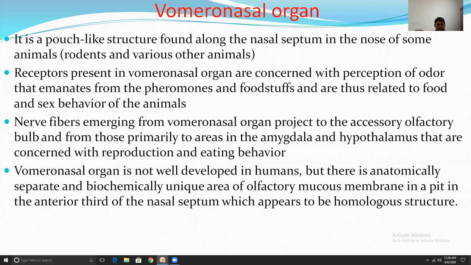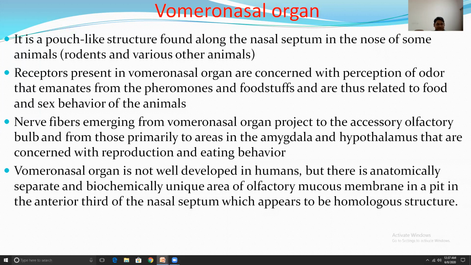Vomeronasal organ. It is a pouch-like structure found along the nasal septum in the nose of some animals, rodents and various other animals. The receptors present in the vomeronasal organ are concerned with the perception of odor that emanates from pheromones and foodstuff, and are thus related to the food and sex behavior of the animal.